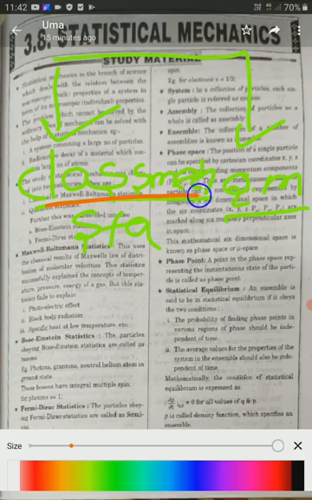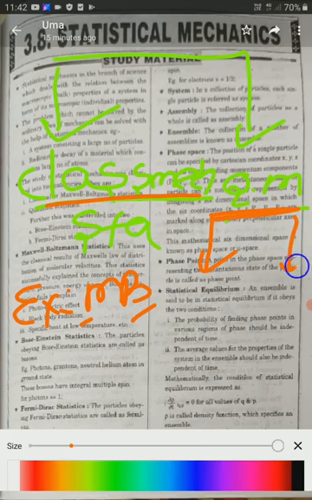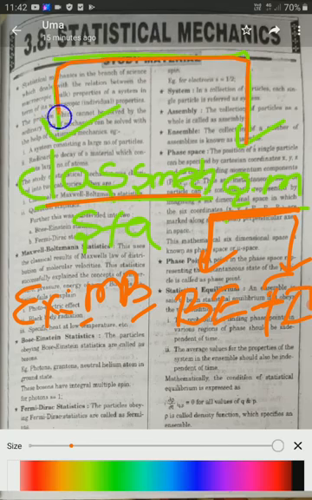The example for classical statistics is MB statistics, Maxwell-Boltzmann statistics. Quantum statistics is again classified into 2 categories: first, Bose-Einstein statistics, and next, Fermi-Dirac statistics.